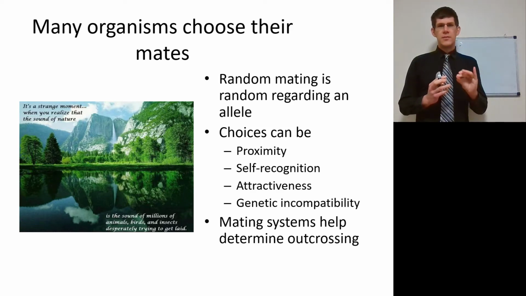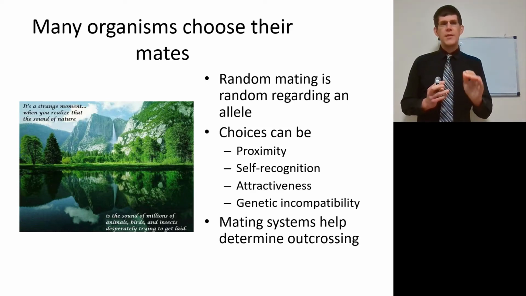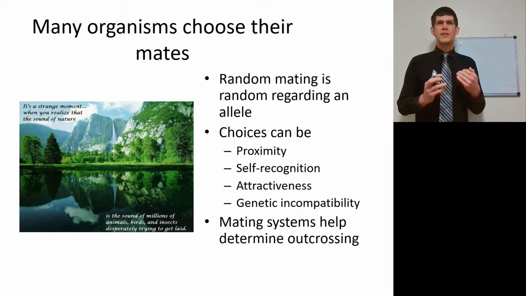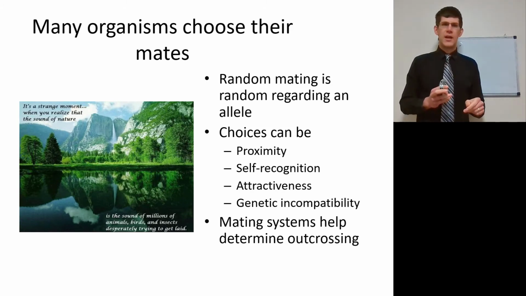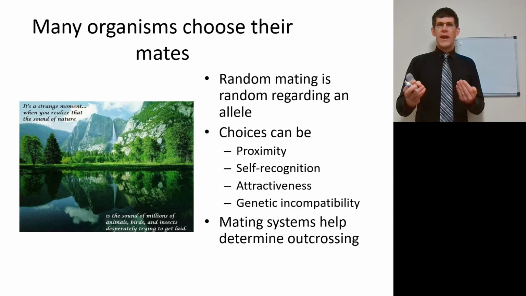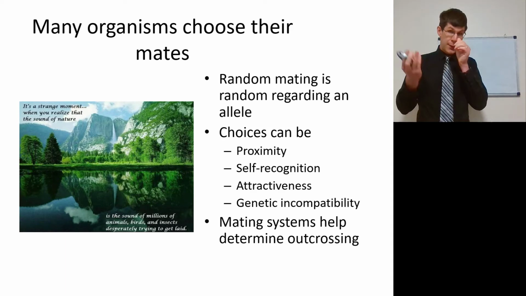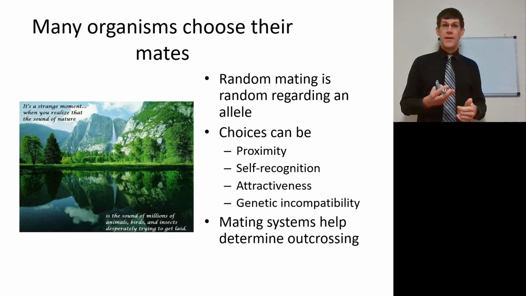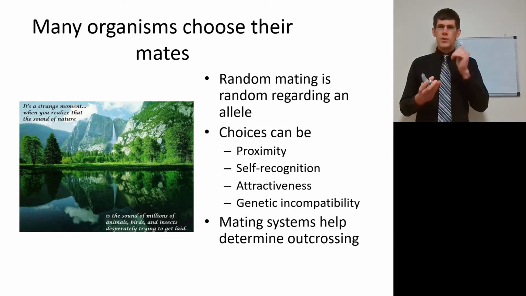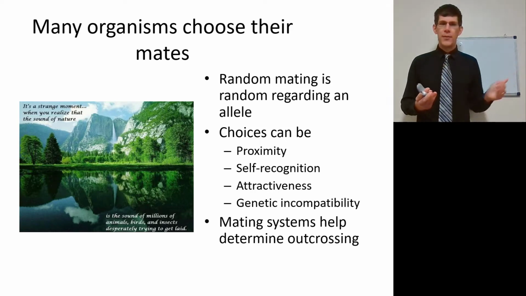Random mating is really considering mating random as according to a certain allele. So let's say the allele for leaf pigmentation, gene number 43C, in a certain type of poppy. As long as the poppies are mating without regard to that one gene, it is random, effectively, even if the poppies that are yellow are mating with only other yellow poppies, and the orange poppies mating with only orange poppies. When we're considering a different allele that is random in the population, then that is random mating.